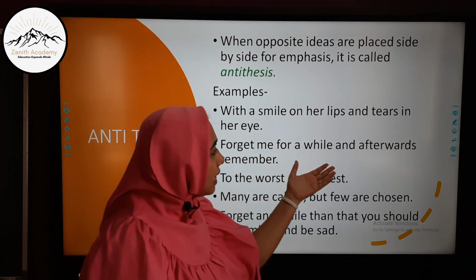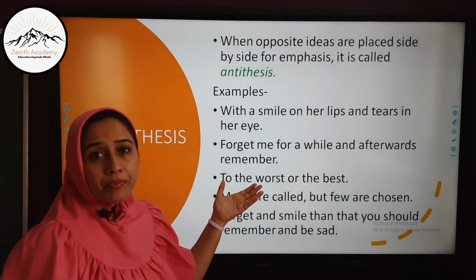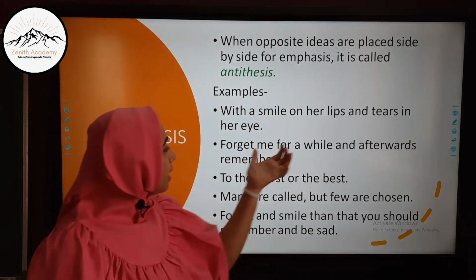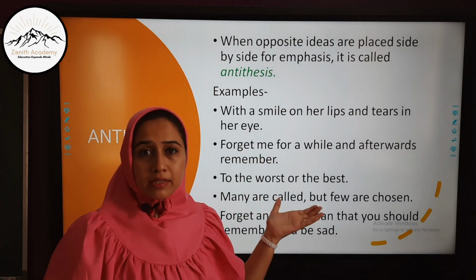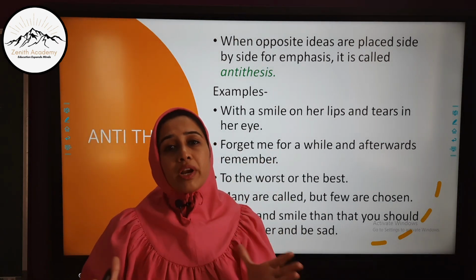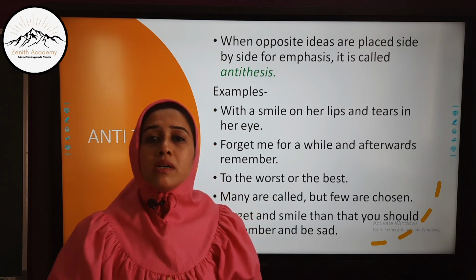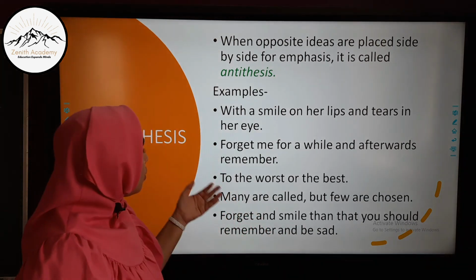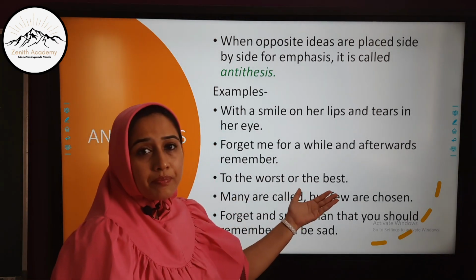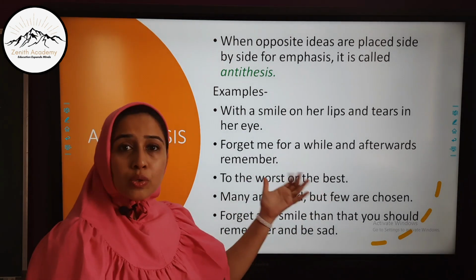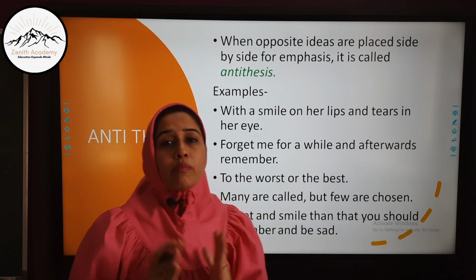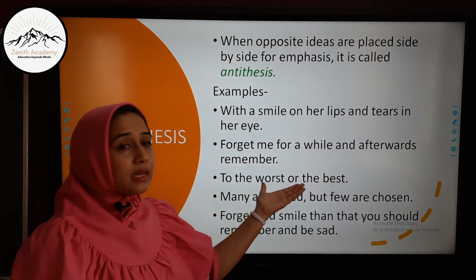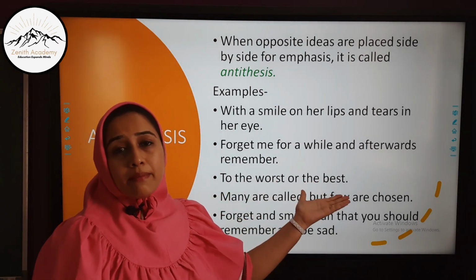Forget me for a while and afterwards remember. Now here forget and remember, these are the two opposite words used in different phrases, and these two contradictory phrases are combined to form a sentence. To the worst or the best. Now worst and best, two antitheses, that is two opposite words or opposite ideas are placed in the same sentence.